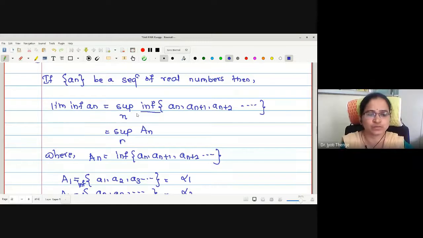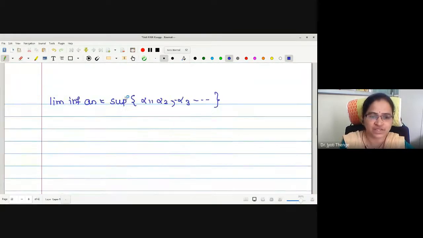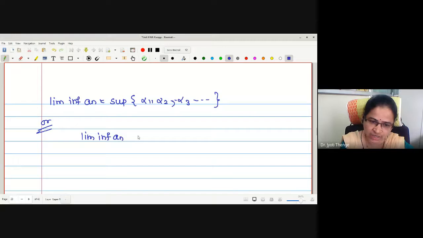Yes, ma'am, this is the definition. When I was at graduation level, I used to remember this definition as: in the pair supremum, infimum, infimum is present. Therefore, let us replace the word limit by the second word, supremum. So limit inferior of a_n is the supremum of this set. Or in other words, one can write this as limit inferior of a_n is defined to be the supremum of the infimum of the set a_k, where k starts with n.